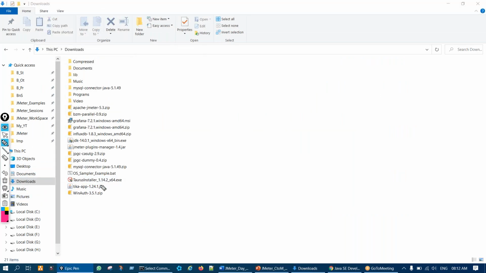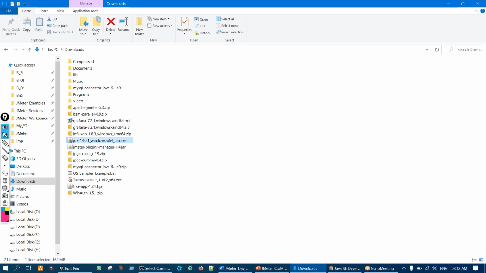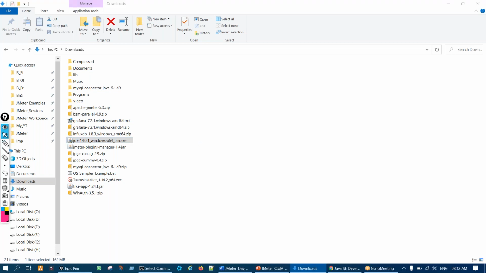Once you download, this is how Java will look. Here I actually have 14, but 11, 8, everything will look the same. It's the exe file, so simply double click to install, right? Just keep on installing. Next, next, next. That's it. Click yes.